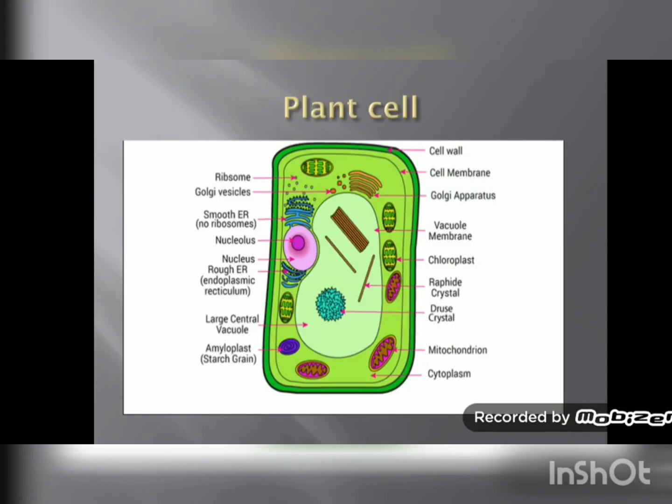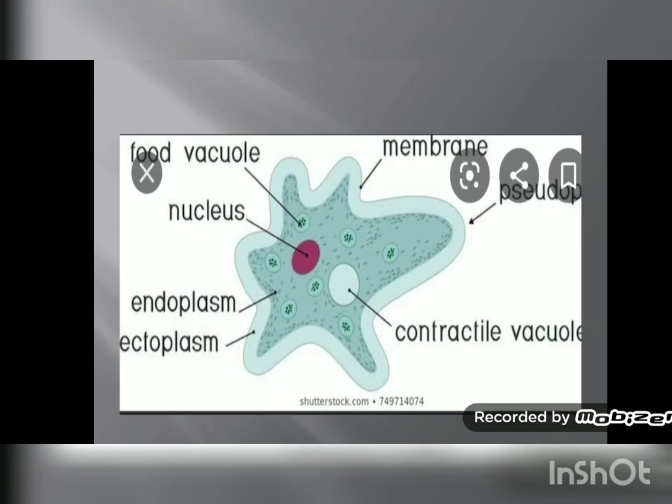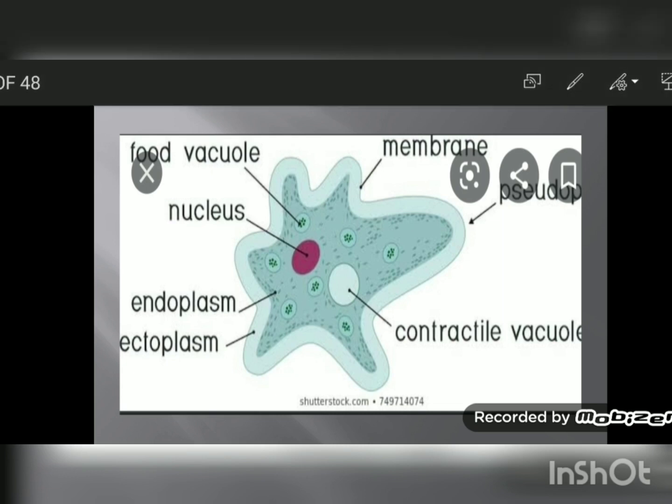Now in this figure you can see this very light green colored part which is present in the center is actually the vacuole, which is present in the plant cell, and it occupies a large volume of the plant cell, that is 50 to 90%. Now in this figure you can see food vacuoles are also present, and you can see this contractile vacuole.